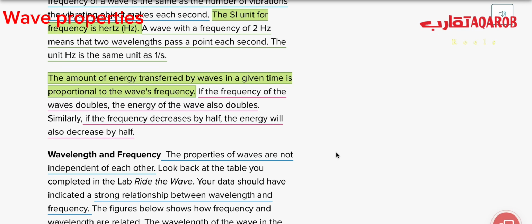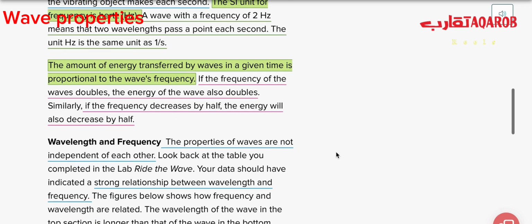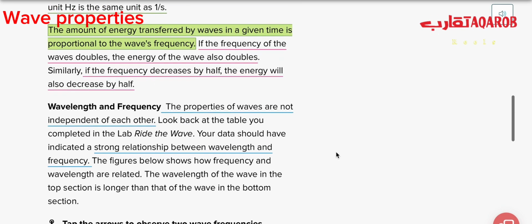So if the frequency of the wave doubles, the energy of the wave doubles, so we have a proportional relationship between what? Between frequency and energy. If you double the energy, the frequency will double. If you decrease the energy to half, the frequency will also decrease to half.